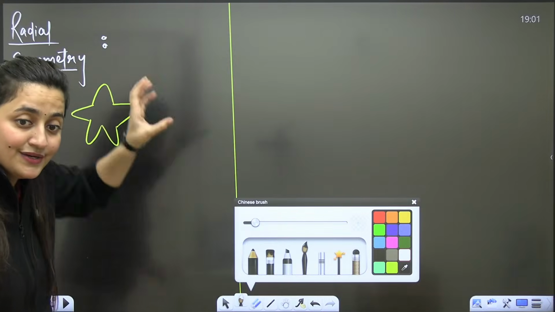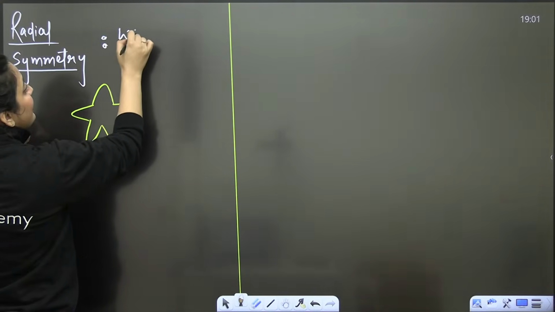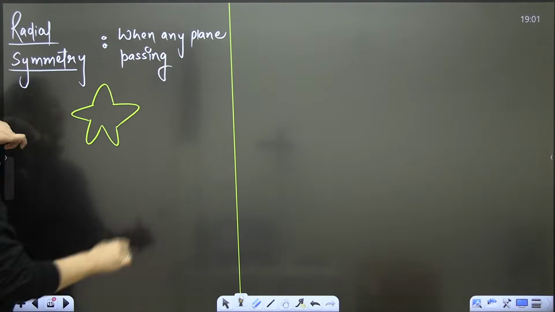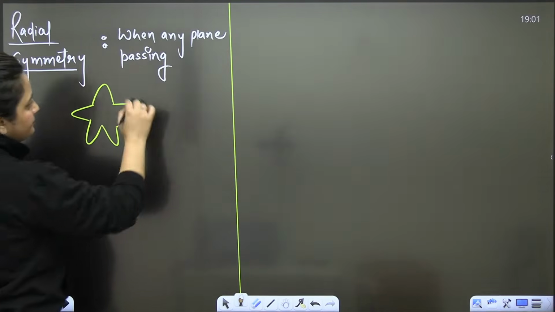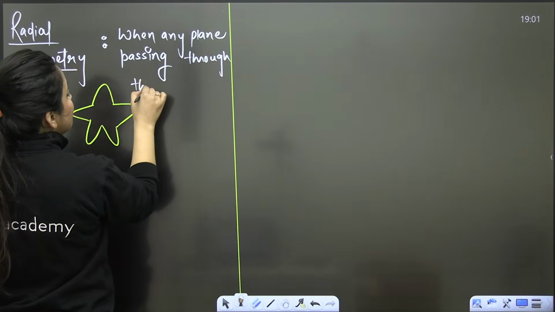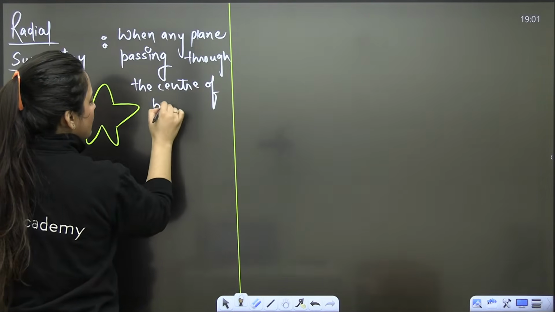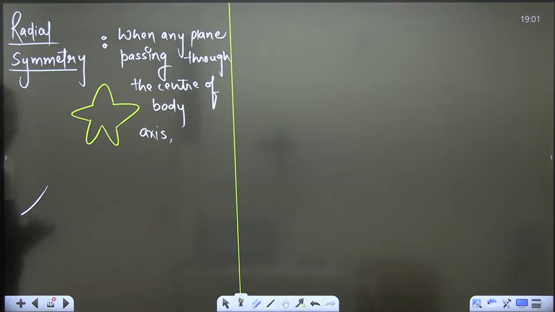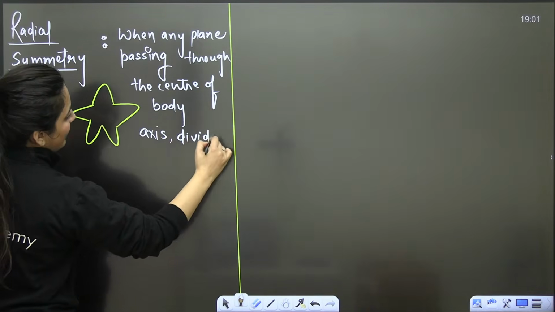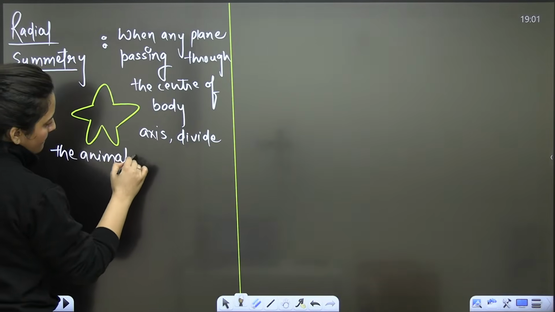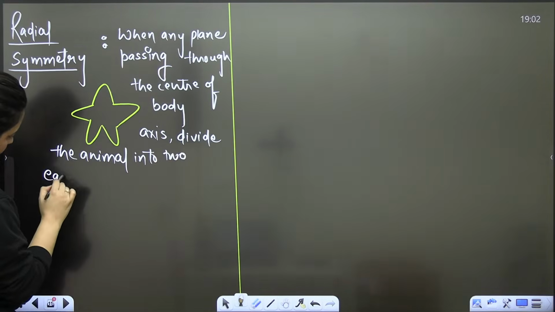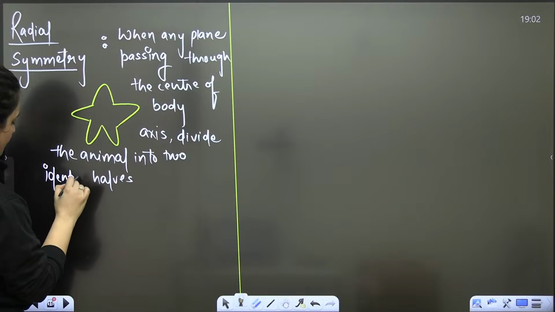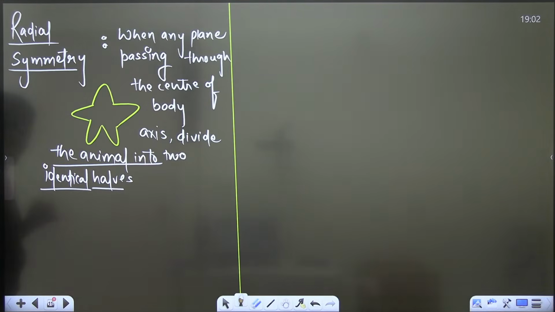halves? So students, when we are saying radial symmetry, you will say when any plane passing through the center of body axis, imagine the starfish, it can divide the animal into two equal halves, or two identical halves rather. So we will say the organism is having radial symmetry, right?